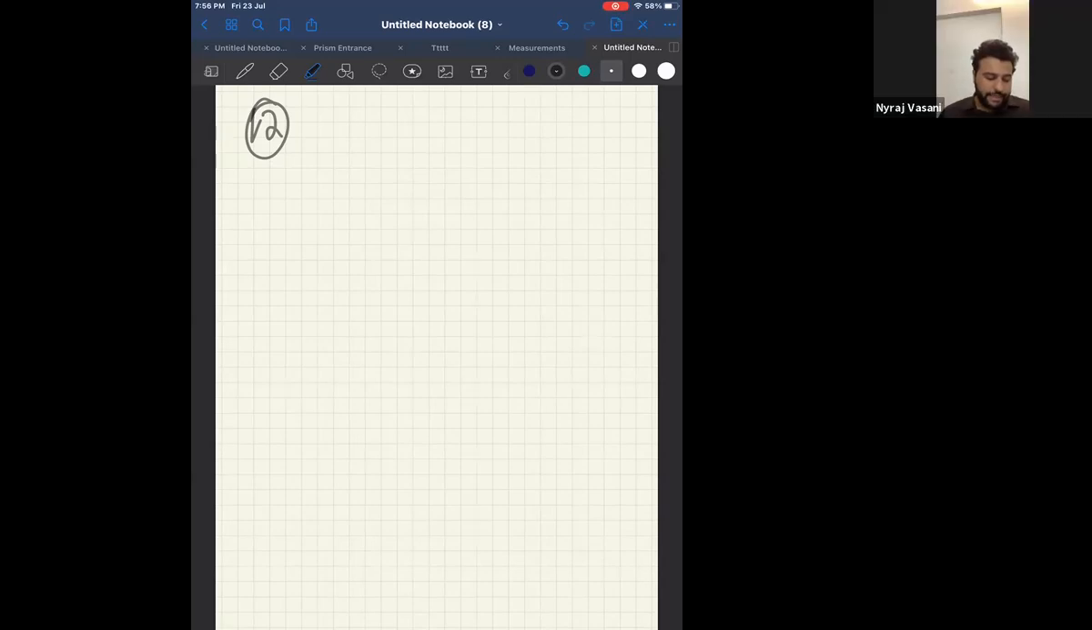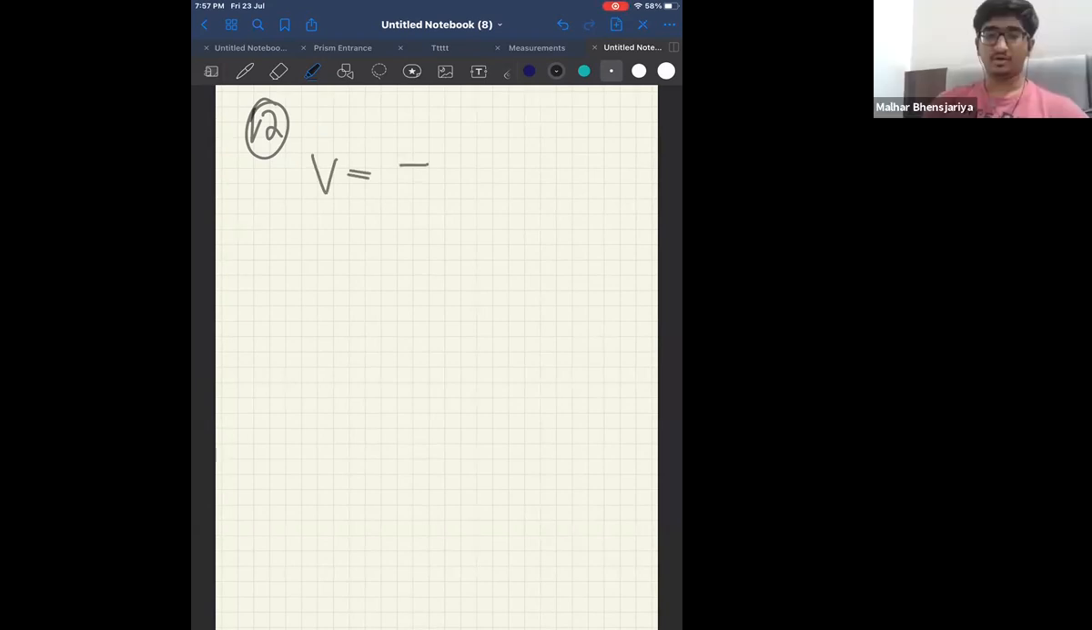Figure shows the electric lines of force which curve along a circular arc. The magnitude of electric field intensity is the same at all points. If the potential at A is V, find the potential at B. Now I know the formula for potential. Tell me, what is the formula for potential? E into R.